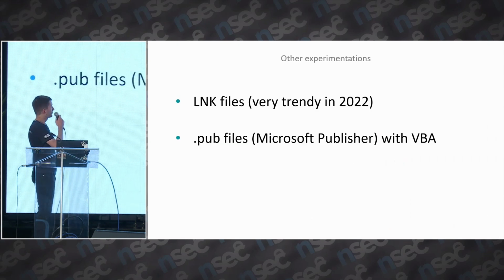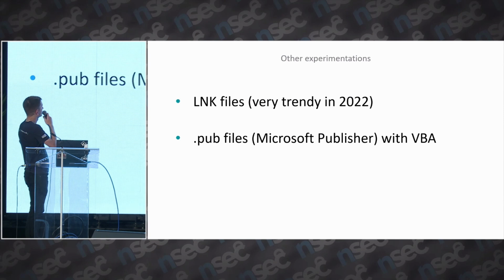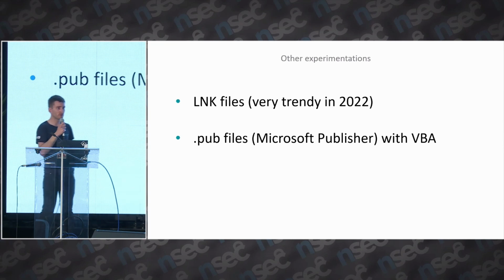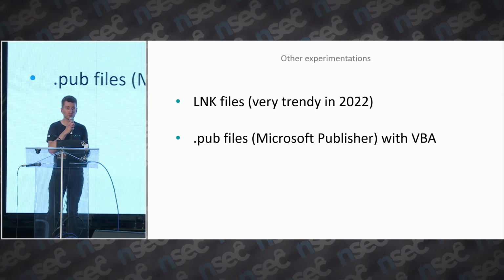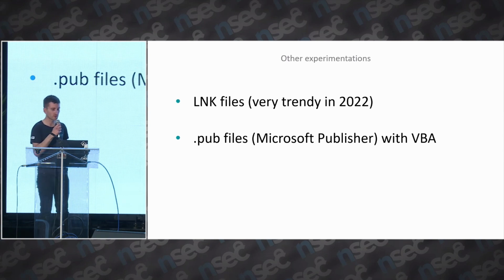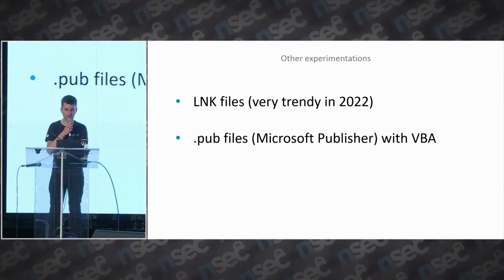Some other experimentations that we have observed, like in March, is that they have started playing with LNK files. So since Microsoft disabled by default macros downloaded from the internet, LNK files have become very popular last year among all threat actors, and Asylum Ambuscade is no exception. And they're also starting to play with .pub files, which are just Office files from Microsoft Publisher.